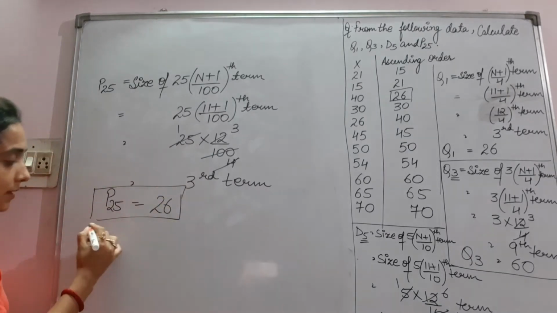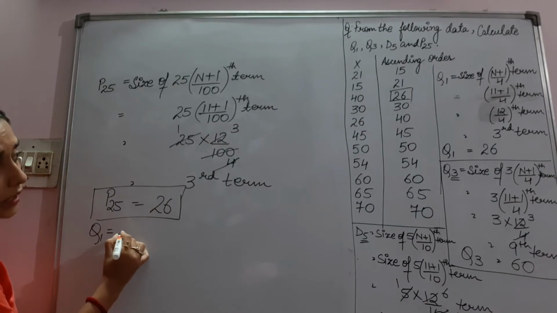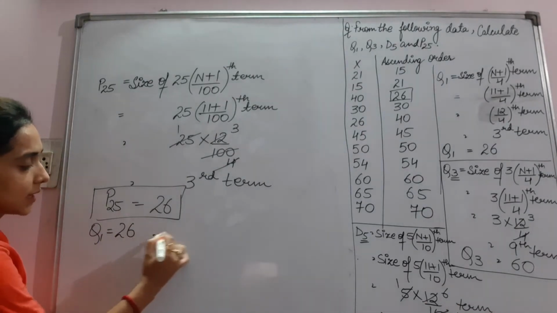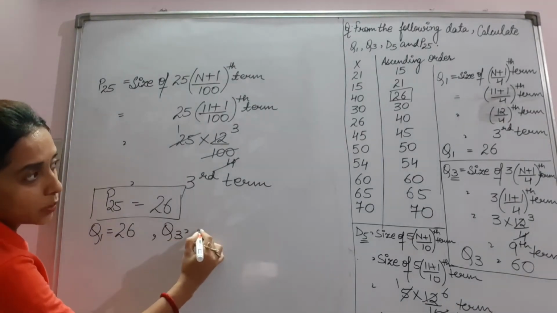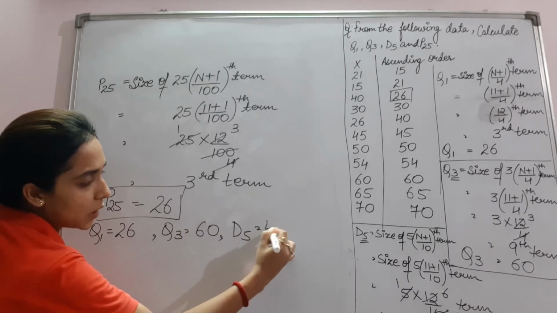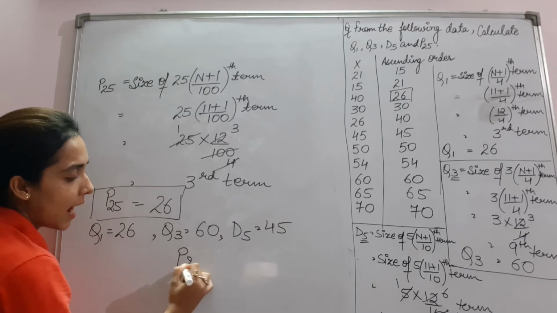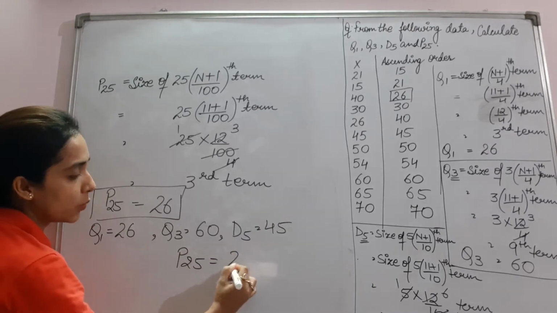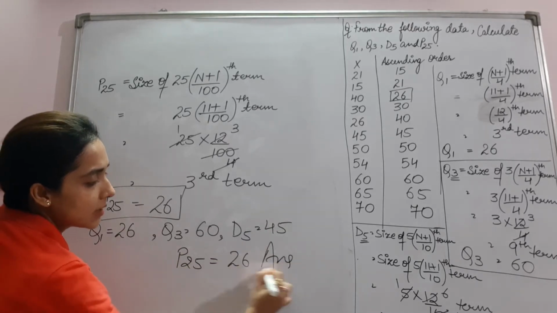So I am writing the answers once again. Q1 is equal to 26. Q3 is equal to 60. D5 is equal to 45. And P25 is equal to 26.